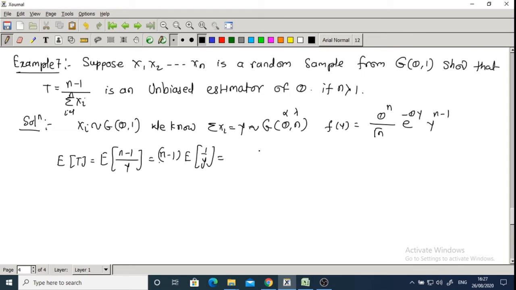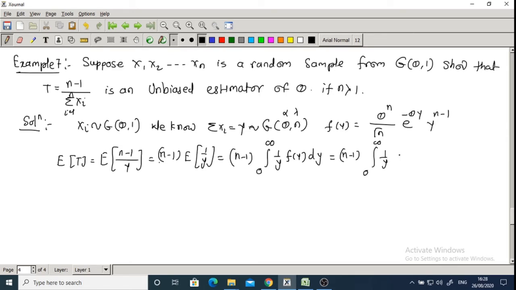Expected value of 1 upon y we get by using the formula for the gamma distribution, range of integration from 0 to infinity, 1 upon y into f of y dy, which is equal to n minus 1 as it is, integration from 0 to infinity 1 upon y.